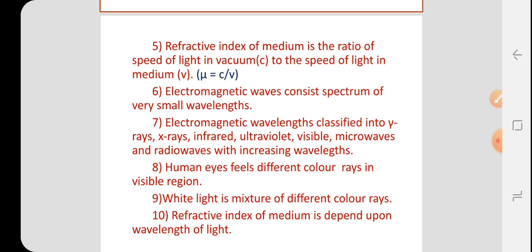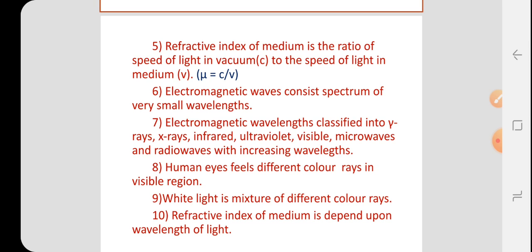Light is an electromagnetic wave, and the spectrum of electromagnetic waves we studied in 11th standard. This electromagnetic spectrum consists of very small wavelengths to very large wavelengths, from nearly 10 raised to minus 15 meter, that is femtometer, to kilometer. So the range of electromagnetic waves is from femtometer, which is very very small, to kilometer, which is very very large wavelength.